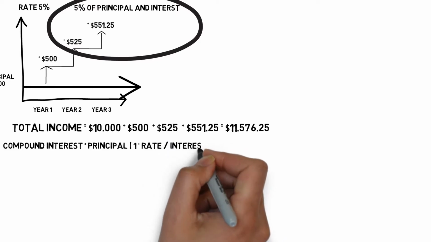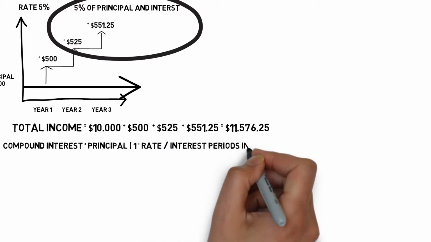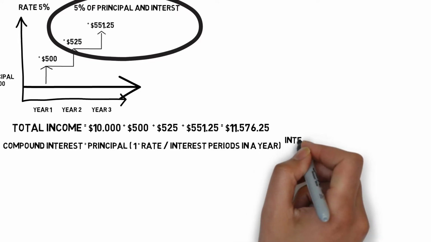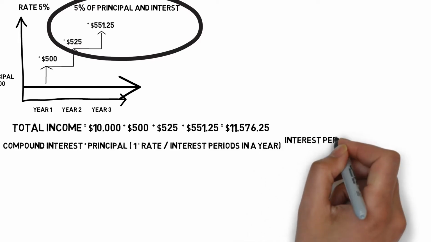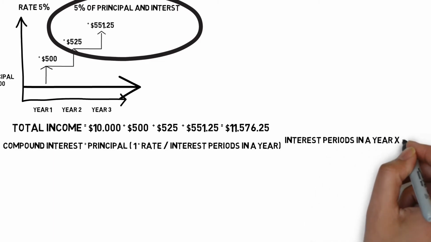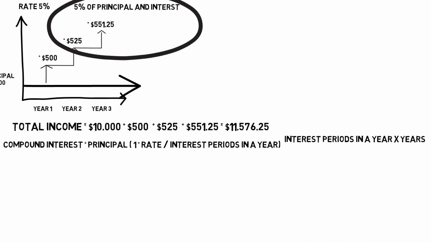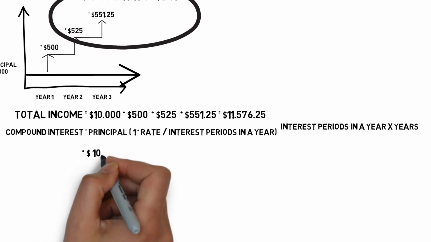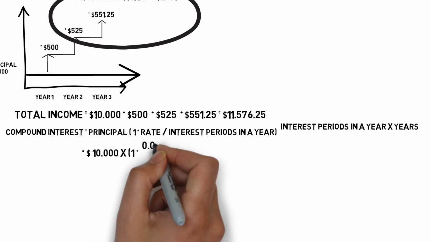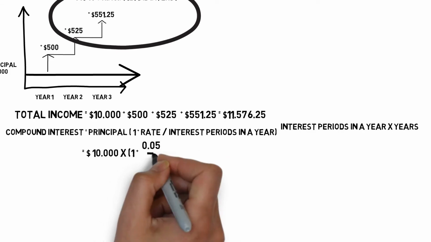How do we calculate compound interest? We use our principal, then we open brackets and we say 1 plus the rate that the bank gives us divided by the interest periods in a year. We just get it once every year, so this is just 1. And then we close our brackets and have our little index, interest periods per year times the years we have. That sounds very difficult. Let's put in some numbers.